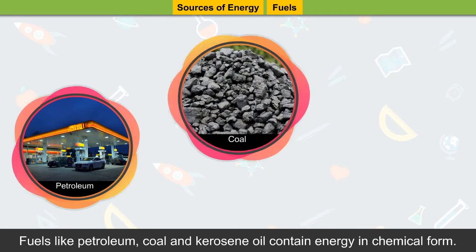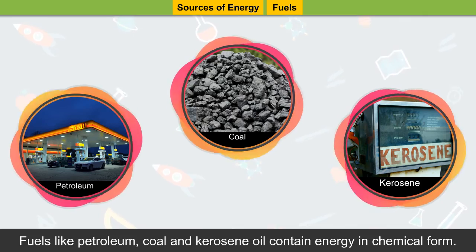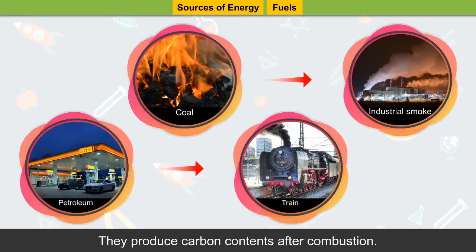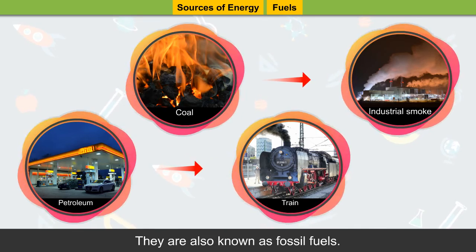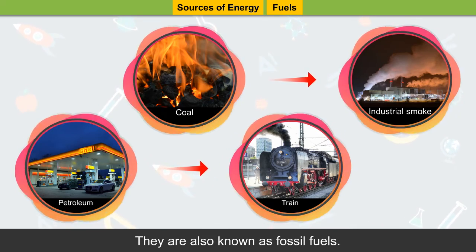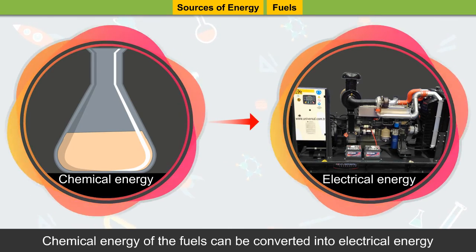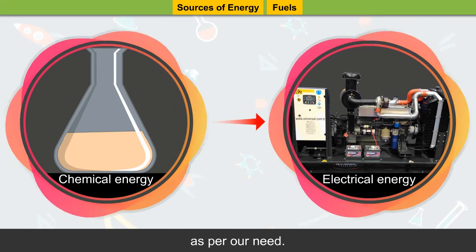Fuels. Fuels like petroleum, coal and kerosene oil contain energy in chemical form. They produce carbon contents after combustion. They are also known as fossil fuels. Chemical energy of the fuels can be converted into electrical energy as per our need.